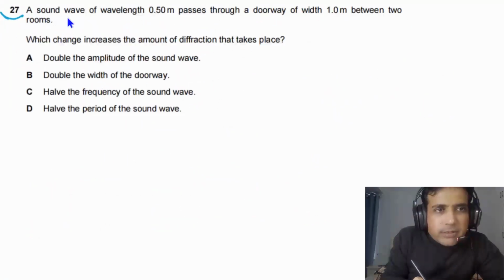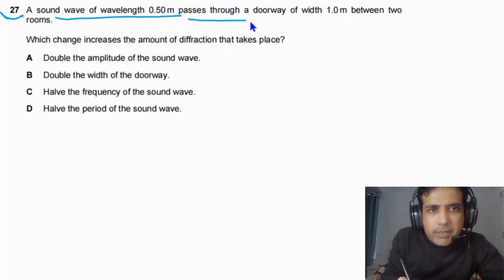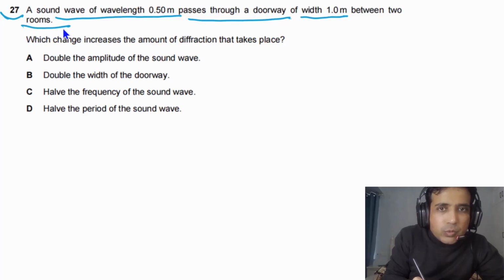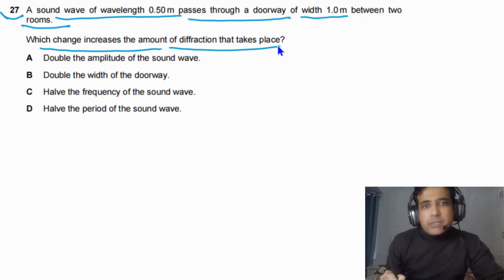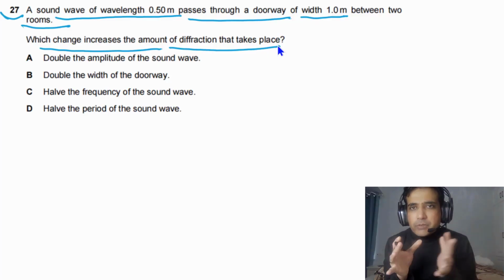For question number 27, it is given to us a sound wave of wavelength 0.50 meter passes through a doorway of width 1.0 meter between two rooms. Which change increases the amount of diffraction that takes place? Typical type of question about diffraction.